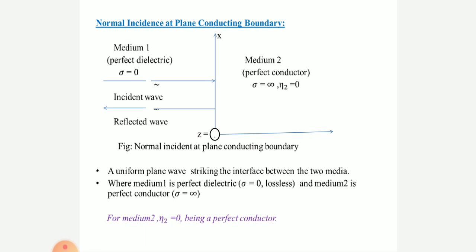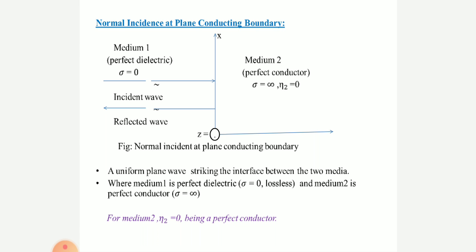Consider a uniform plane wave striking the interface between two media, medium 1 and medium 2. Medium 1 is a perfect dielectric, medium 2 is a perfect conductor. Medium 1 being a perfect dielectric means sigma is equal to 0, because it is a lossless dielectric. You have to understand that one. Whenever the dielectric is lossless, conductivity sigma is equal to 0.